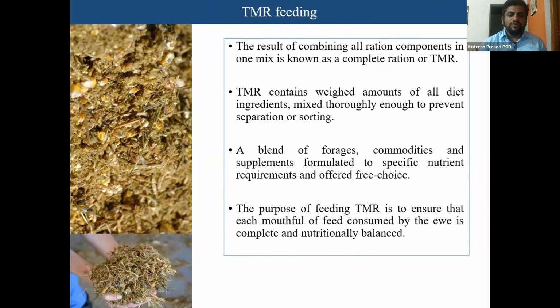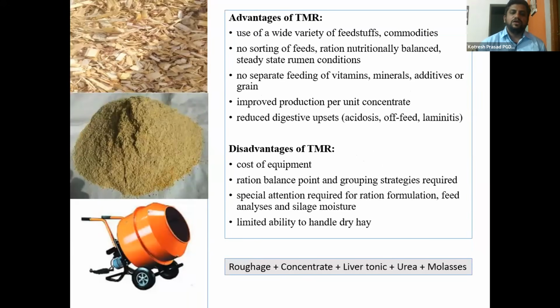So that's why, whenever you are feeding, you must have this feeding strategy to make TMR, a blend of forages, commodities, and supplements formulated to specific nutrient requirements and offered free choice, where each bite of a TMR will have all the nutrients, protein, then energy, then mineral mixture, everything should be there in each amount of feed. So the purpose of feeding TMR is to ensure that each mouthful of feed consumed by the ewe is complete and nutritionally balanced. So many advantages are there.